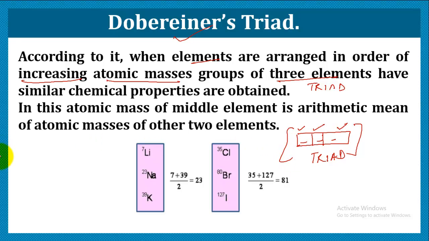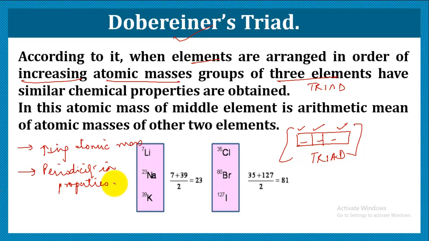So he actually classified on the basis of 3 things. Just write it down. One is the increasing atomic mass. He classified on the basis of increasing atomic mass. The second thing is the periodicity in properties, or similarity in properties. That is, similar properties repeat after regular intervals, and here the interval is just the triad, that is, 3 elements.